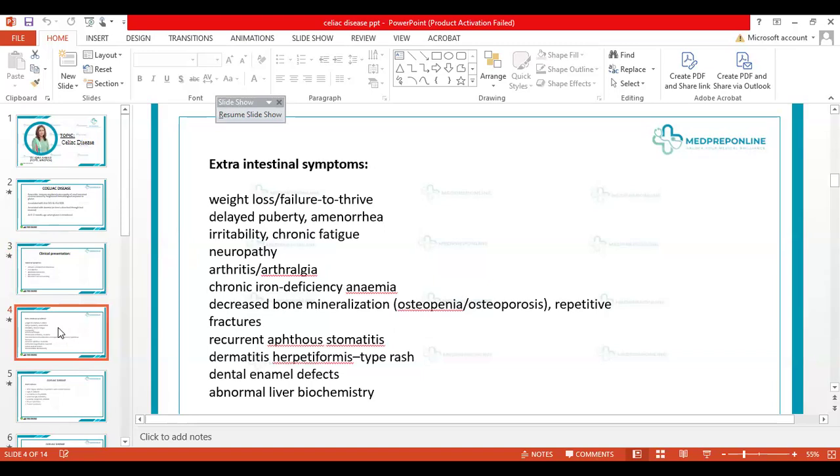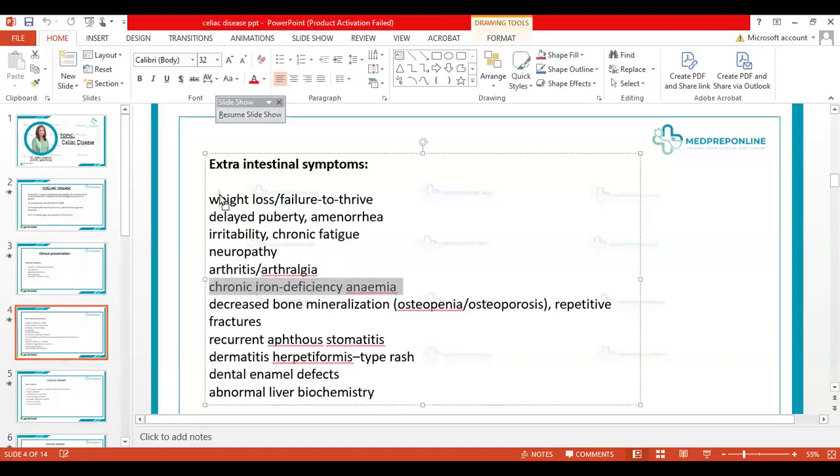In our own setup, in the scenarios as well, we see a lot of children who are simply not gaining weight, and they have a failure to thrive complaint. The parent says that they're not thriving well, they're not gaining weight. When you weigh them, they are below the 10th centile, with a decrease in weight, height, overall energy levels, and anything of that sort. Delayed puberty and amenorrhea should be a bit down the list, but it can be present because it might sound strange, but a lot of adults are diagnosed with celiac disease at a much later age as well.